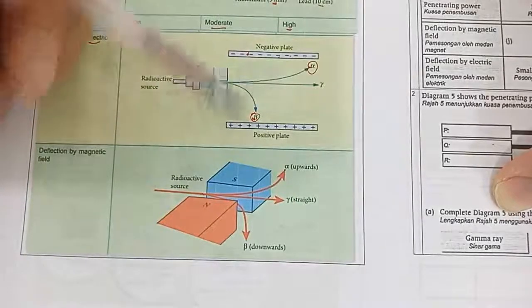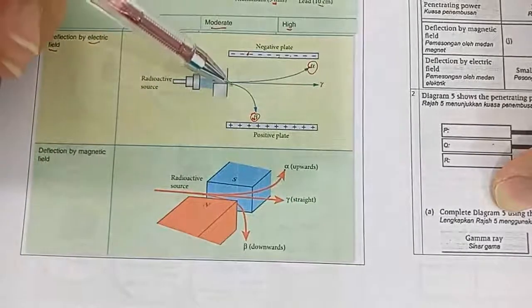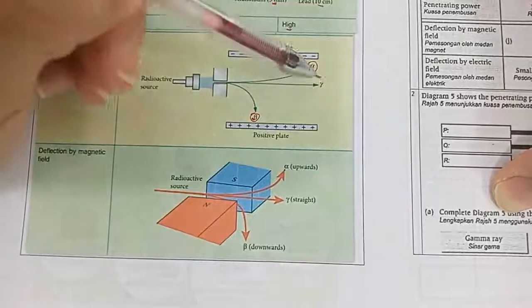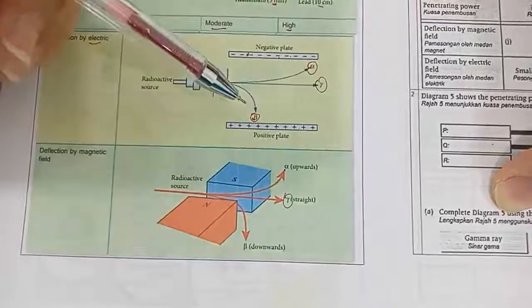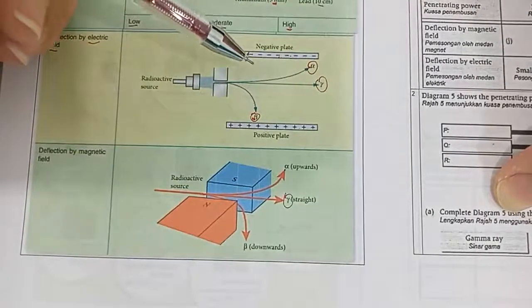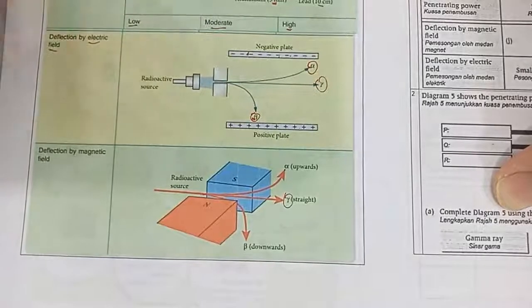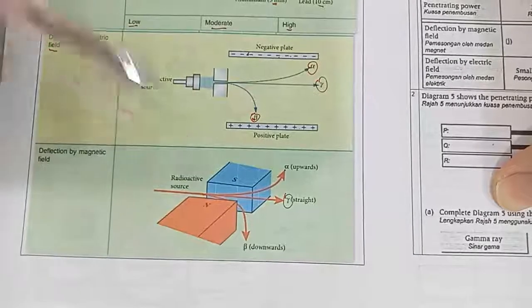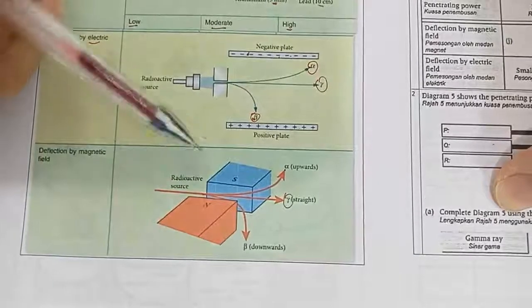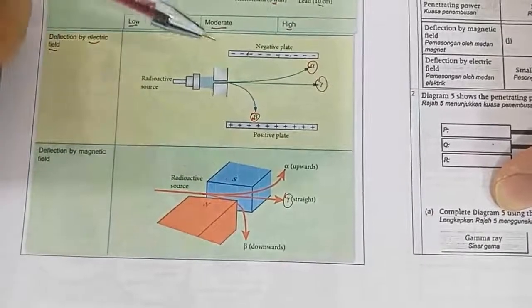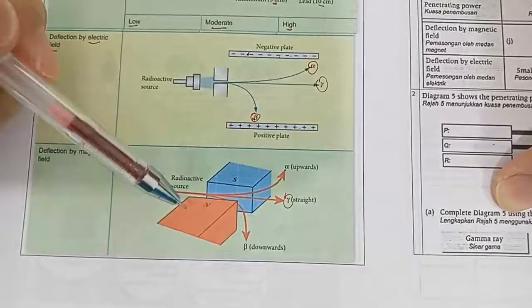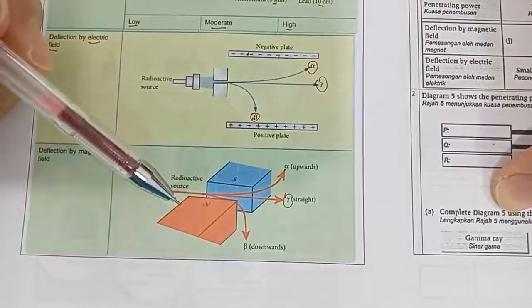For both the electric field and the magnetic field, the gamma ray is not affected. The reason is because gamma ray has no charge, it is neutral, so it is not affected by the electric field, and also not affected by the magnetic field.